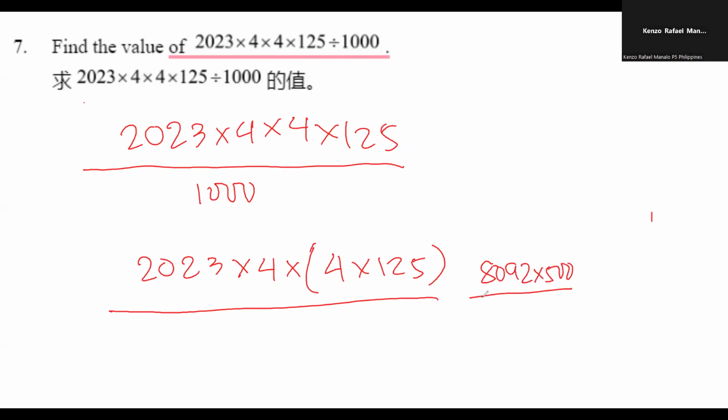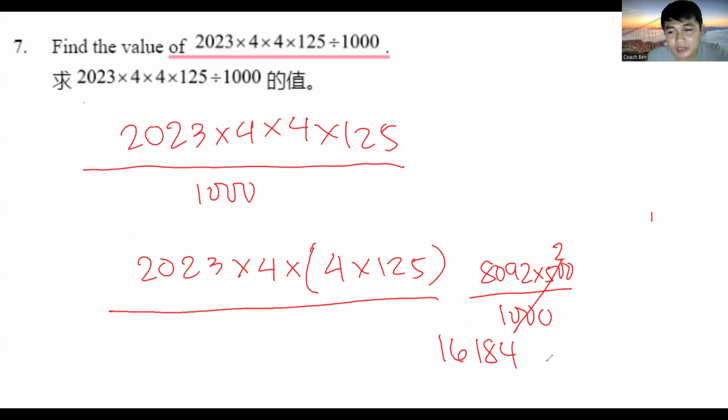2023 times 4 is 8,092. And then times 2, that would be 16,184. Okay, let's double check.